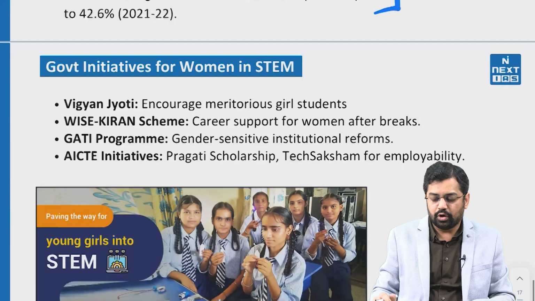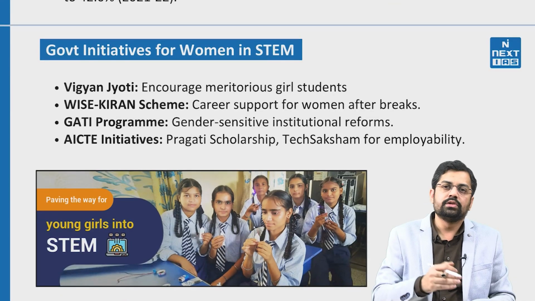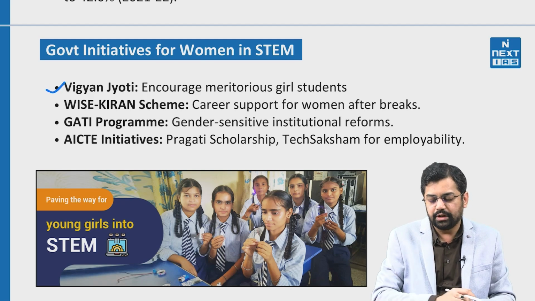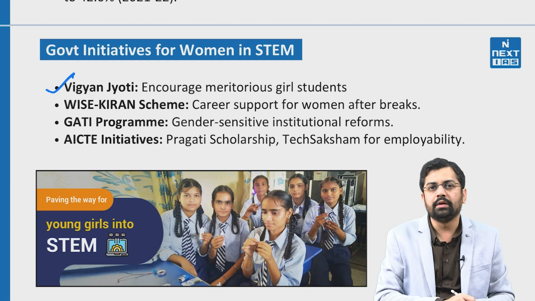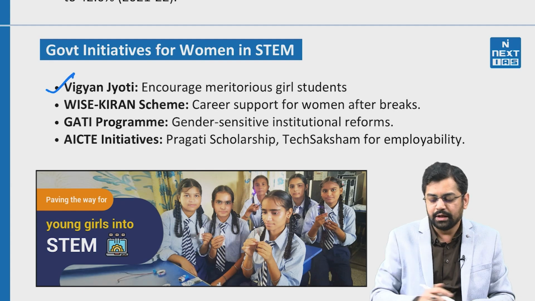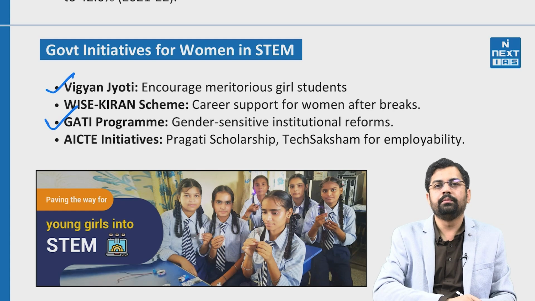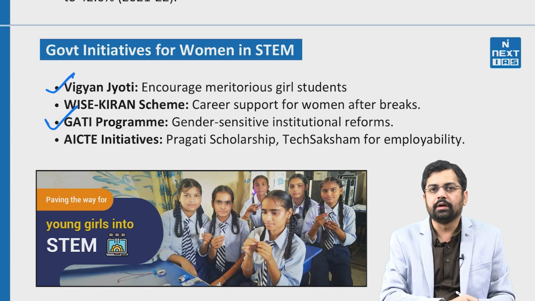Now if we talk about government initiatives, the government has also taken initiatives so that the participation of women can be increased in the field of STEM. First is Vigyan Jyoti, which is up to the school level, to encourage and motivate female students to take part and to learn about science, technology, engineering and mathematics. It is a very important scheme. Second is the Gati program for more gender inclusivity in the workforce, right?